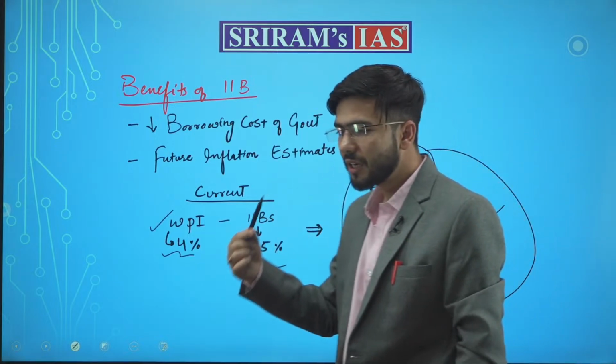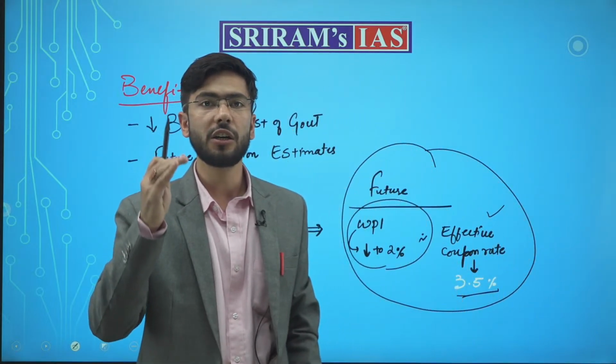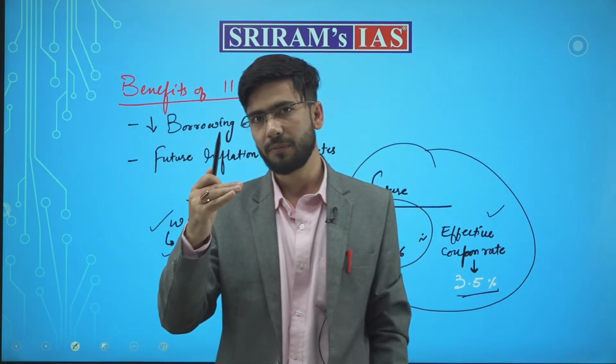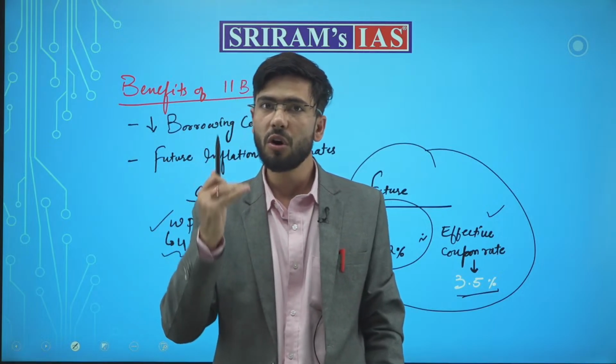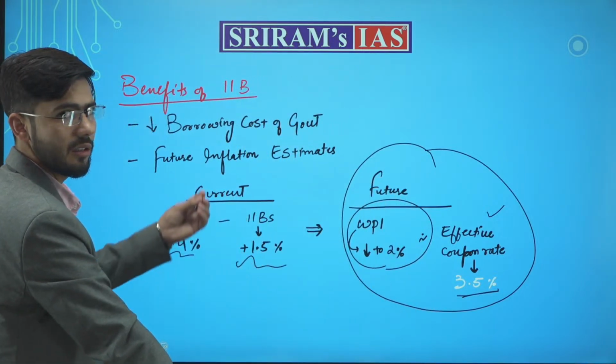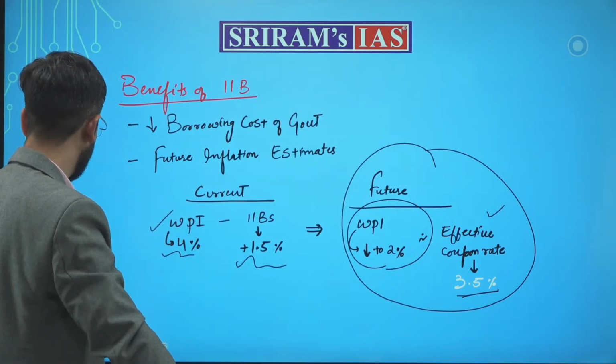That is how the government can ensure the control of inflation in future, or ensure that its cost of borrowings has decreased. Okay? That is about the inflation index bonds.